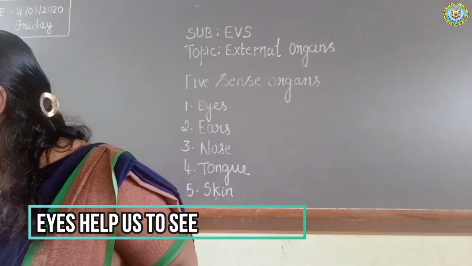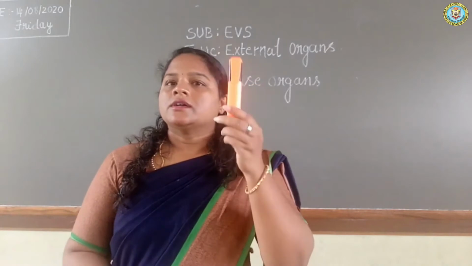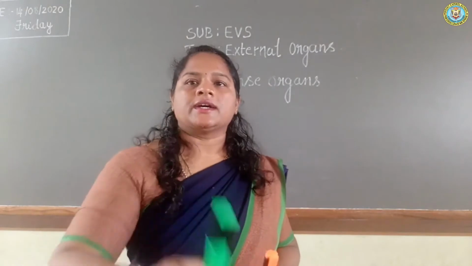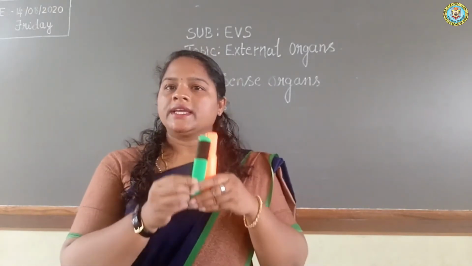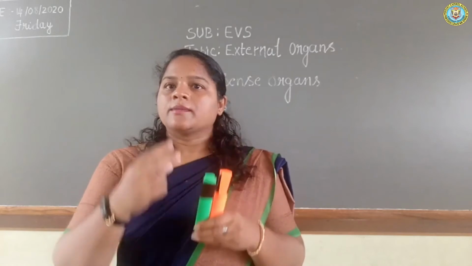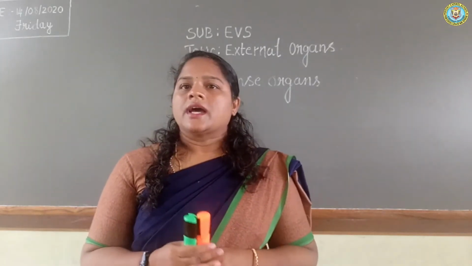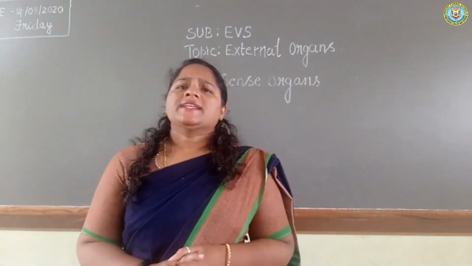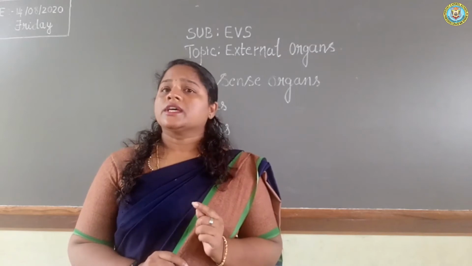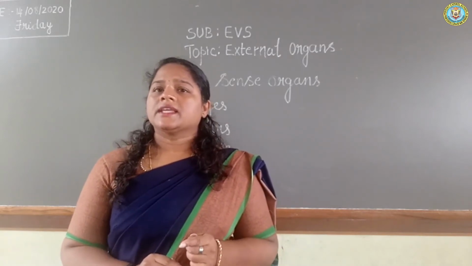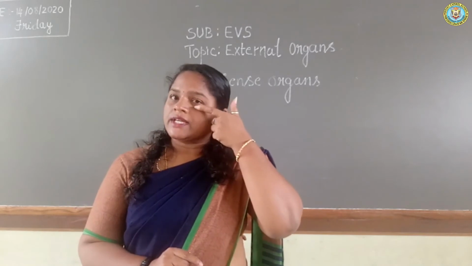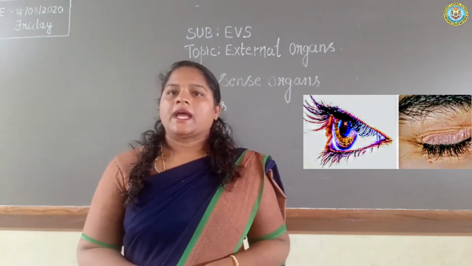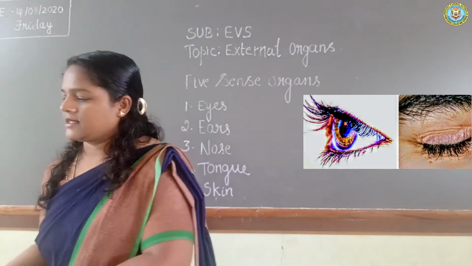Now, if I show this color, you will identify. This is orange color. This is green color. You will identify by looking at the sketch pens, isn't it? By our eyes. Eyes help us to see. Now we know eyes help us to see. There are two main parts of the eyes: eyelashes and eyelids.